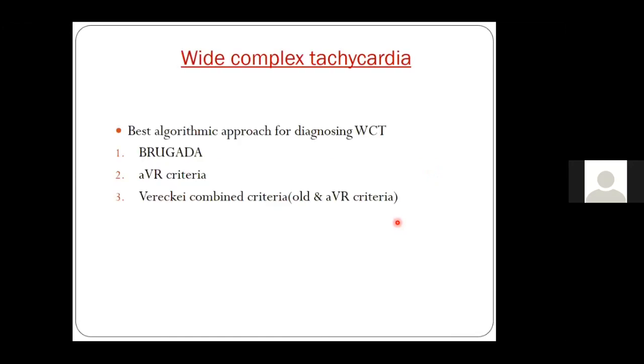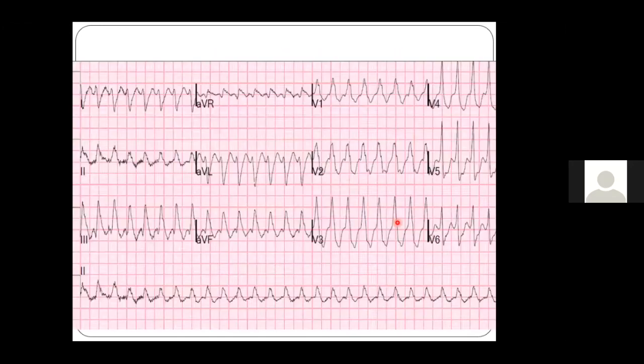Now I would like to go to each of these ECGs again and try to discuss at least 6 to 7 ECGs one by one. So I will try to apply the Brugada algorithm. To be frank, I do not know the diagnosis of any of these ECGs. However, if we apply the Brugada algorithm, it has 98% sensitivity and 96% specificity. However, there is still a 1 to 2% chance that we can be wrong in any of these ECGs, and that is why electrophysiological studies are made to confirm the diagnosis in the rare conditions where an ECG cannot pick up. So let's apply the Brugada algorithm one by one.